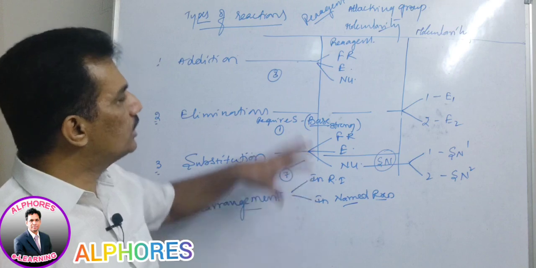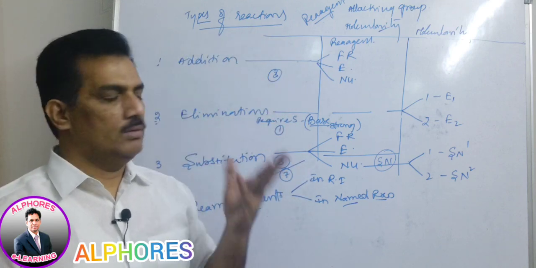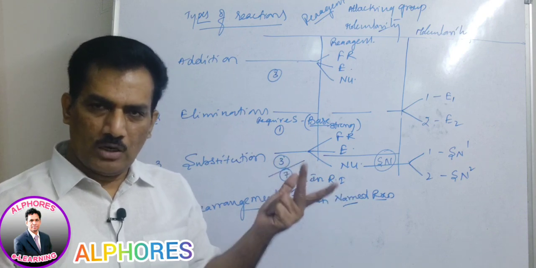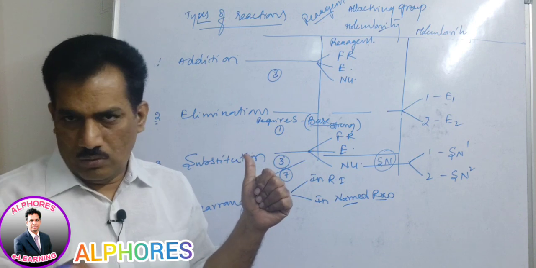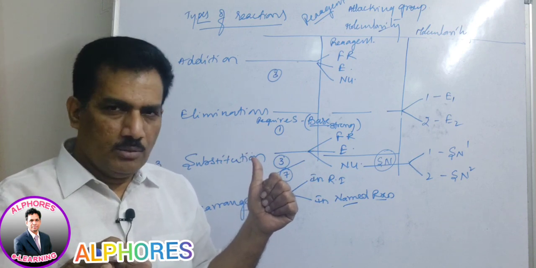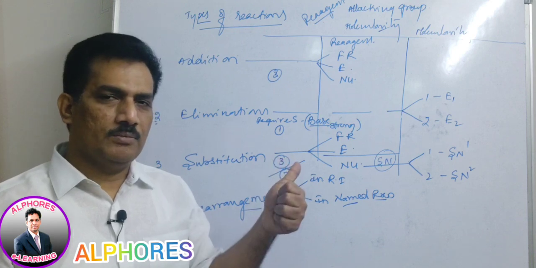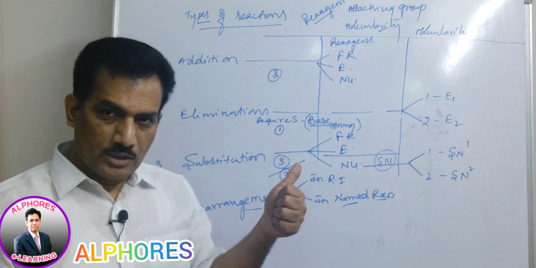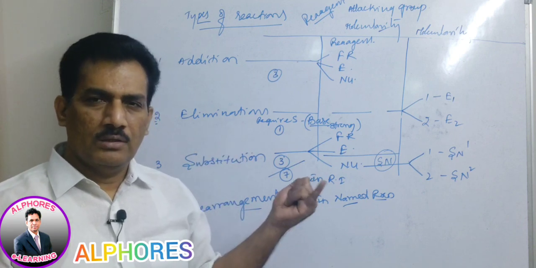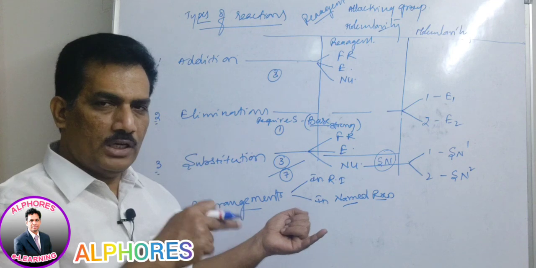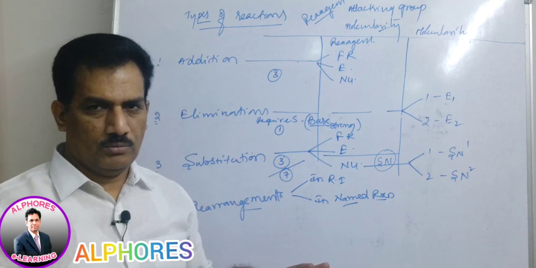That's why I am asking you to remember these reagents and the reactions. Free radical addition, electrophilic addition, nucleophilic addition. Next, elimination, that is reagent based, and that is the 4th one, elimination. Next, the 5th one is free radical substitution. The 6th one is electrophilic substitution. The 7th one is nucleophilic substitution.